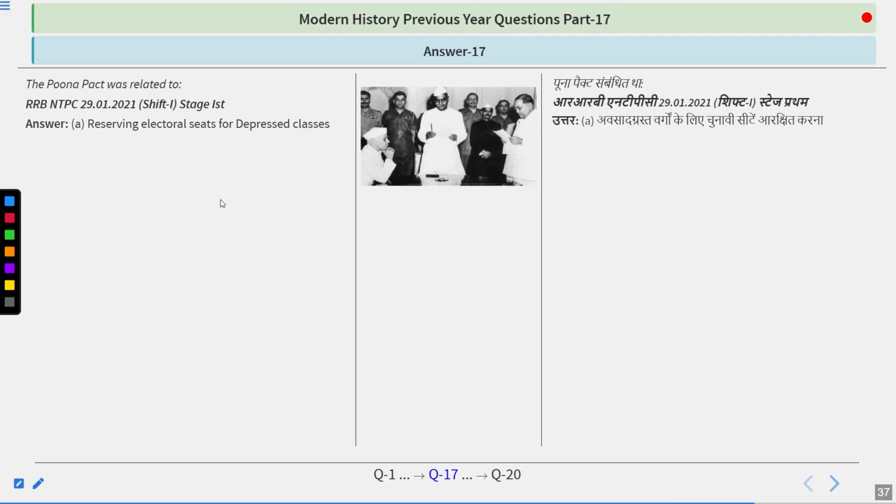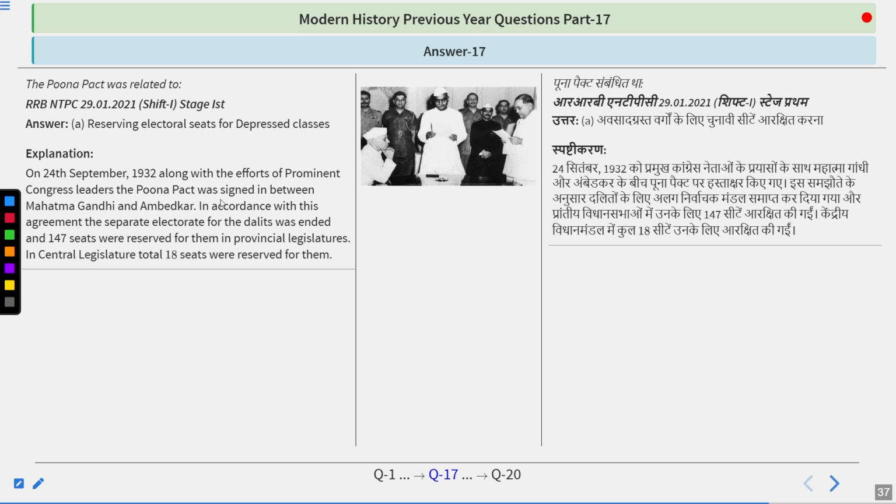And you're right. The answer is reserving electoral seats for depressed classes. So on 24th September 1932, along with the efforts of prominent Congress leaders, Pune Pact was signed between Mahatma Gandhi and Ambedkar. In accordance with this agreement, separate electorate for the Dalits was ended and 147 seats were reserved for them in provincial legislature. In central legislature, total 18 seats were reserved for them. So answer is reserving electoral seats for depressed classes. And this pact was signed in Yerwada Jail, Pune.